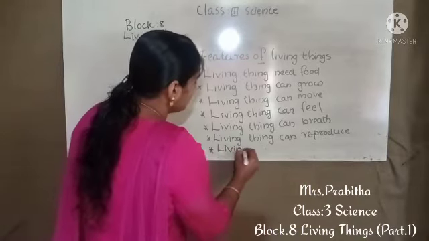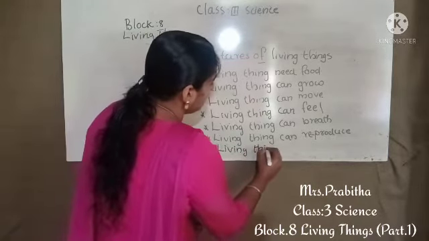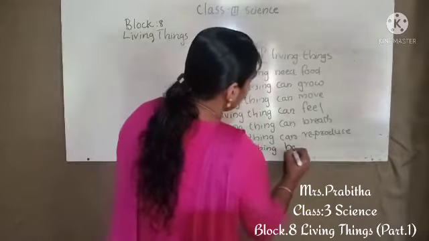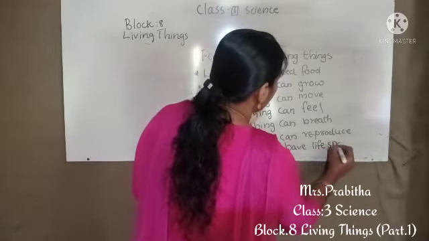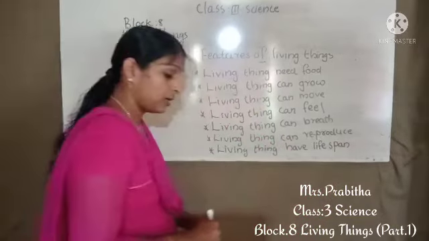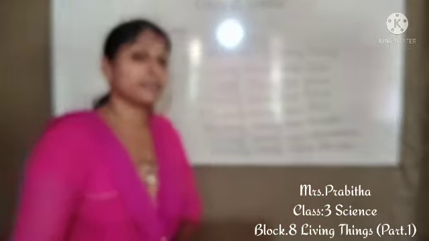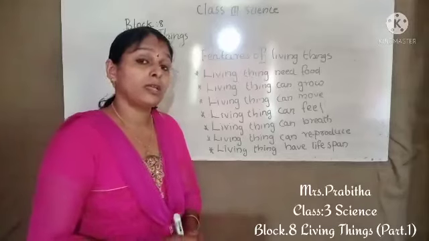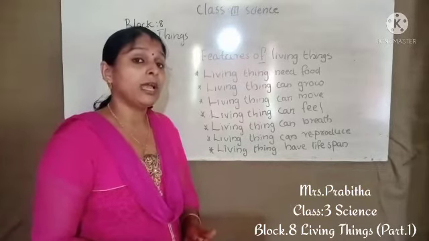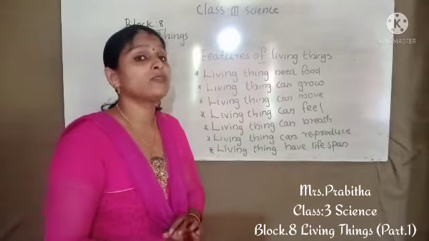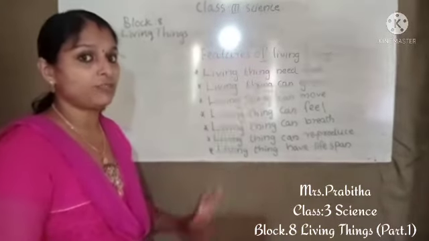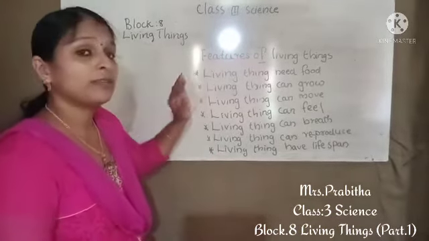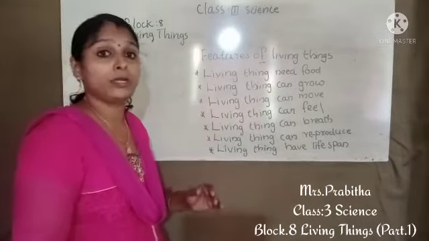Living things have a lifespan. If it is a human, then we can see 70, 80 or 85 years we are living. And in that way animals also have a lifespan. So each living thing has a lifespan. Up to a certain age it will grow, it will live.